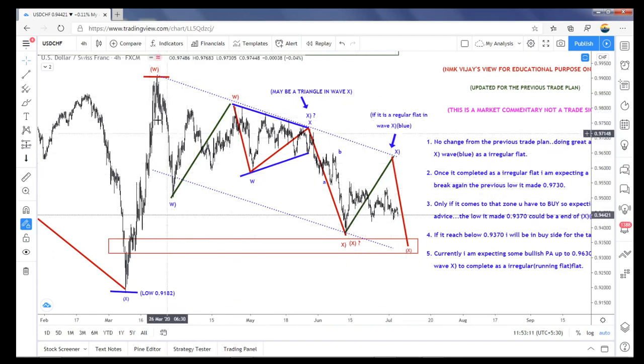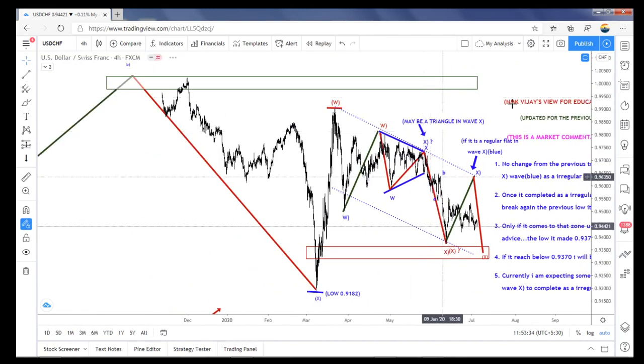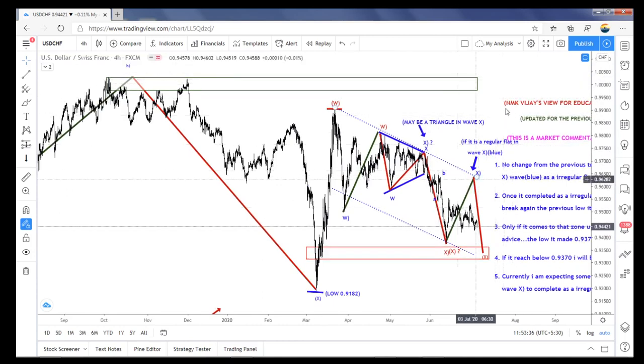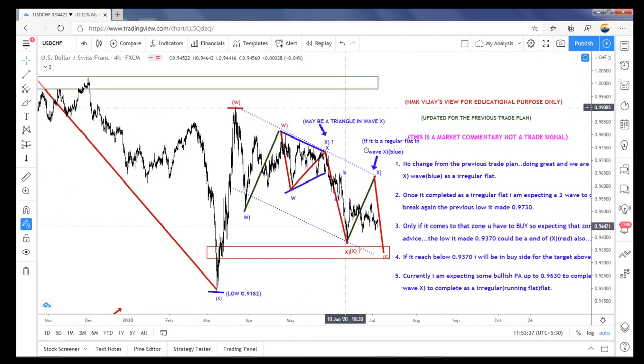So once that happens, the whole thing becomes B, and then C has to drop, or the whole thing becomes an A or W, X. So A, B, C is finished. So this W, and we are already in the three-wave structure that has completed, X. So we are in that bullish scenario. So that is also possible.